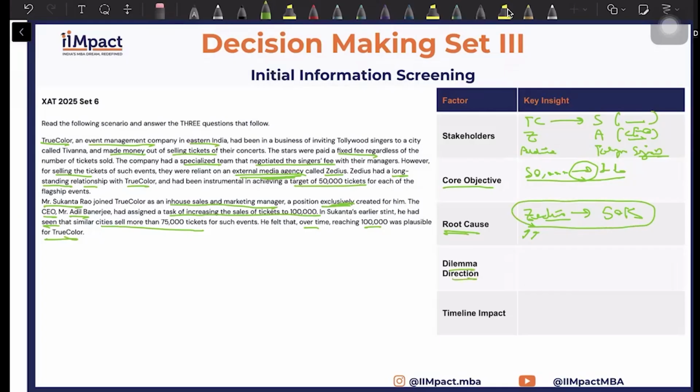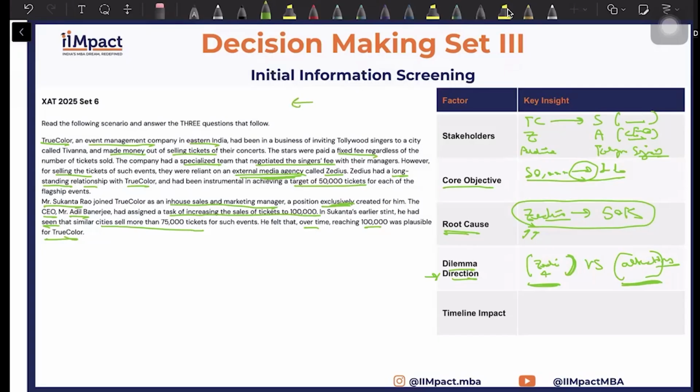The dilemma direction in that situation will become, should we continue with ZDS and make some modifications in the contracts, etc., versus should we find some alternatives. The alternatives can be you find another agency, or try and do it in house. This seems to be the dilemma direction.